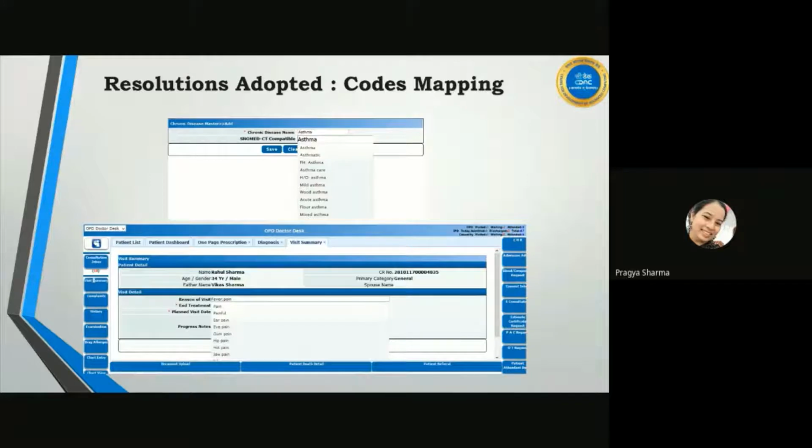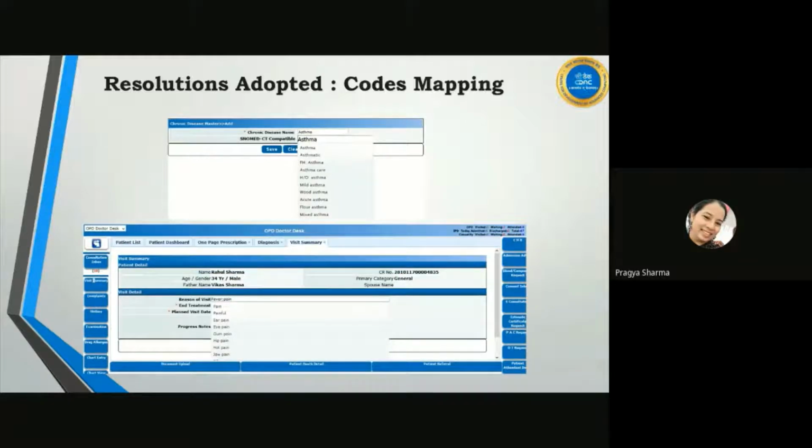For example, for reason of visit, disorders, body structures, and procedures, at those points we provide direct search from the SNOMED CT databases to enter the data. For a few integration points we have also defined our own local reference sets of SNOMED CT.